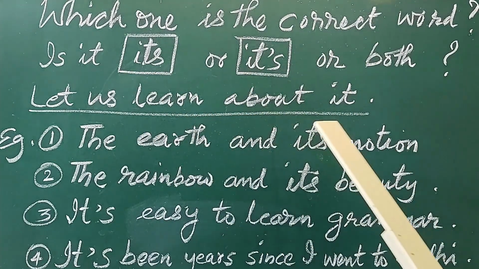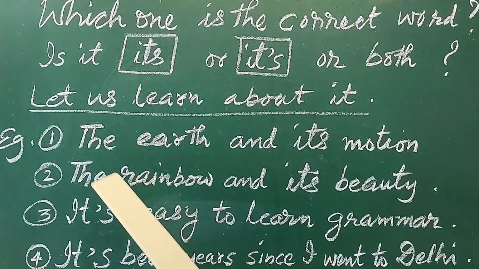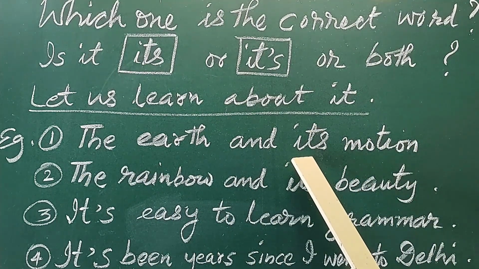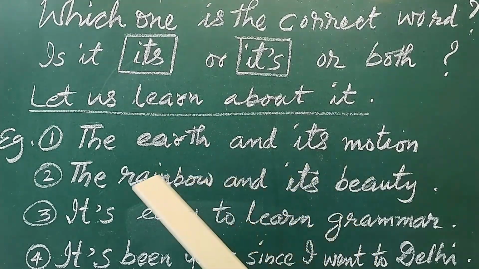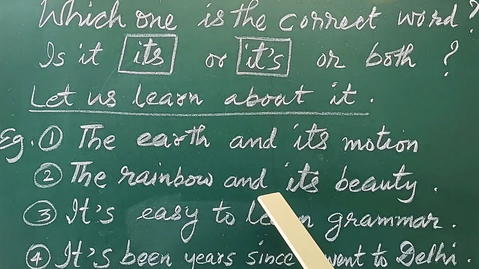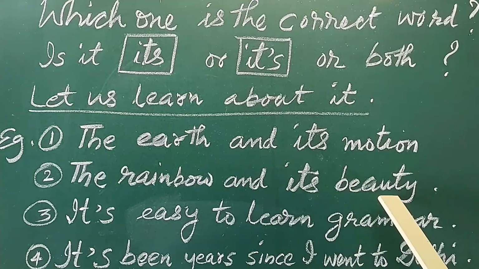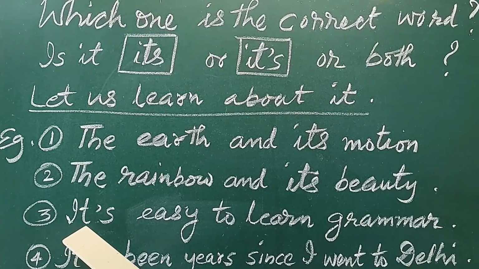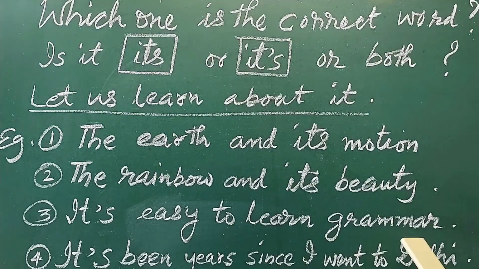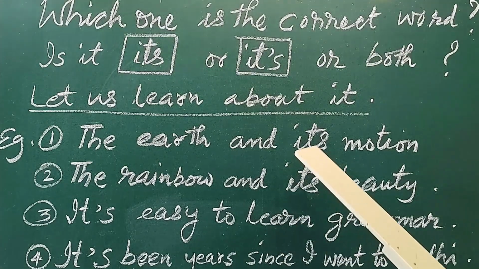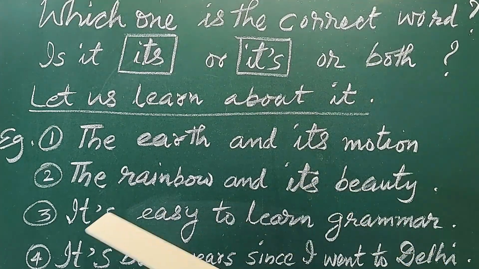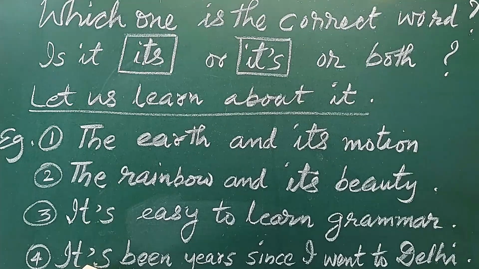Let us see some headings. The earth and its motion. Again, the rainbow and its beauty. It's easy to learn grammar. It's been years since I went to Delhi. Now the question is, what is the difference between "its" and "it's"?